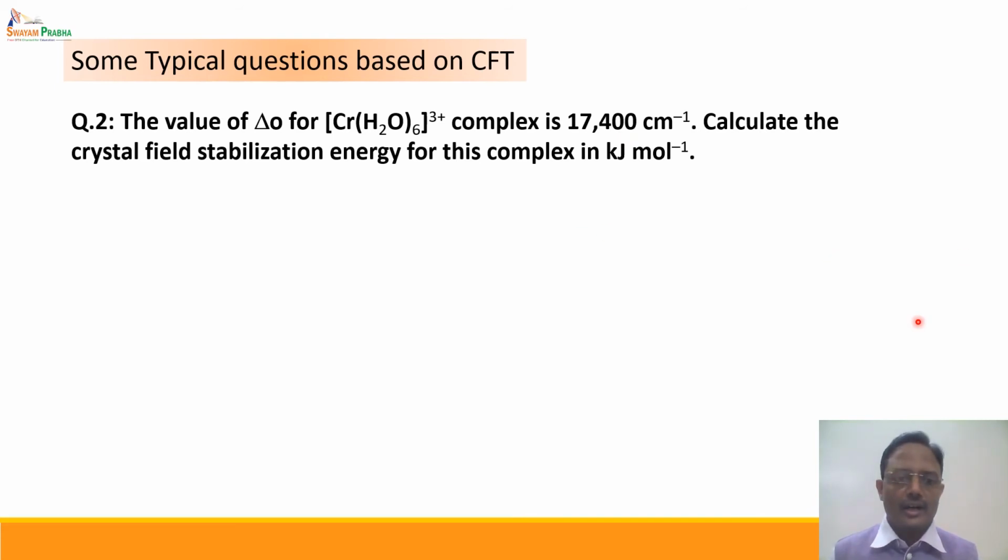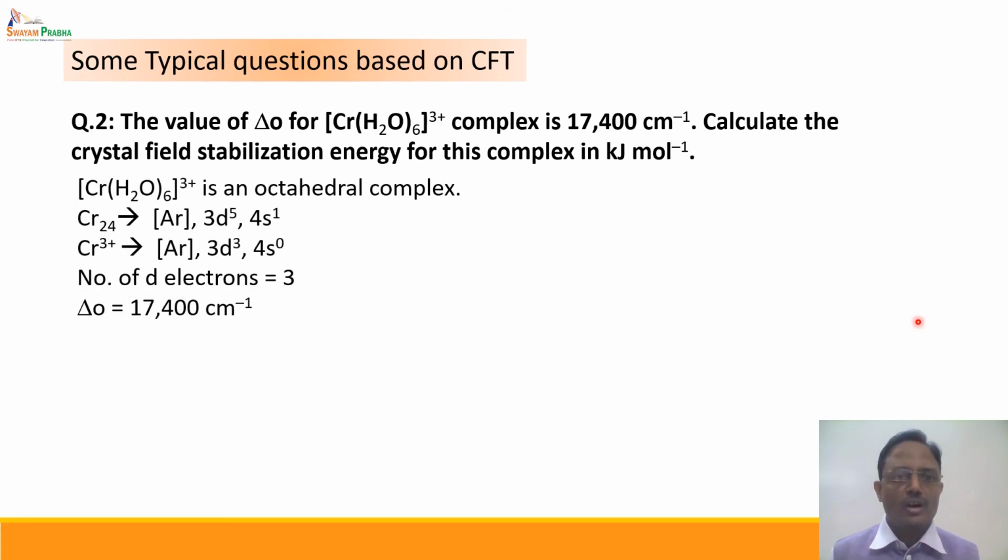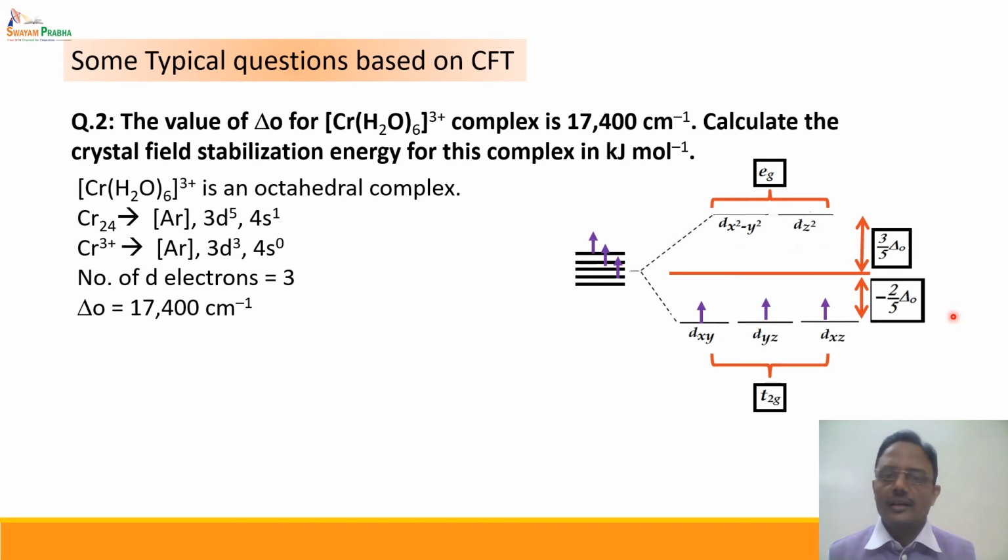Again, we will start with writing the electronic configuration of Cr3+, which is a d3 system. So the number of d electrons is 3. The given value of ΔO, which is the crystal field splitting energy, is 17,400 cm⁻¹. If we write the electronic configuration in terms of t2g and eg, there are 3 electrons in the t2g set, and no electron in the eg set.